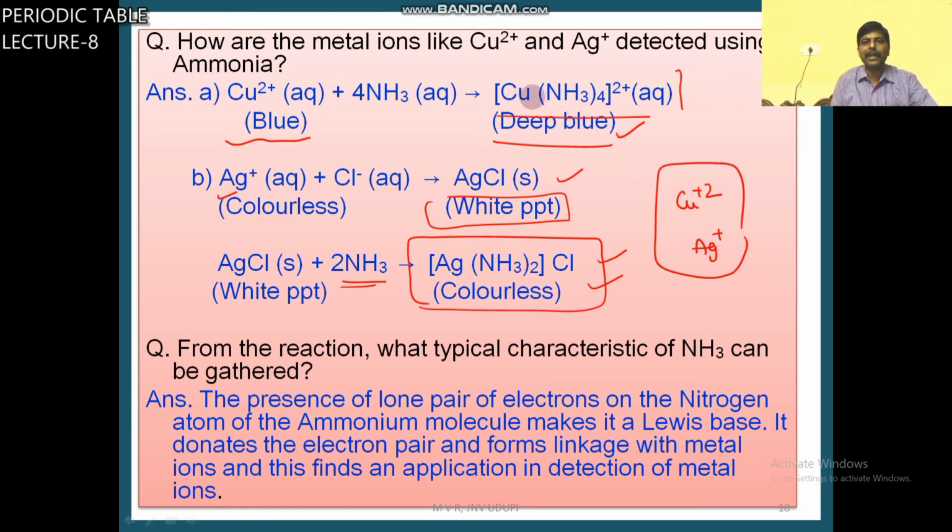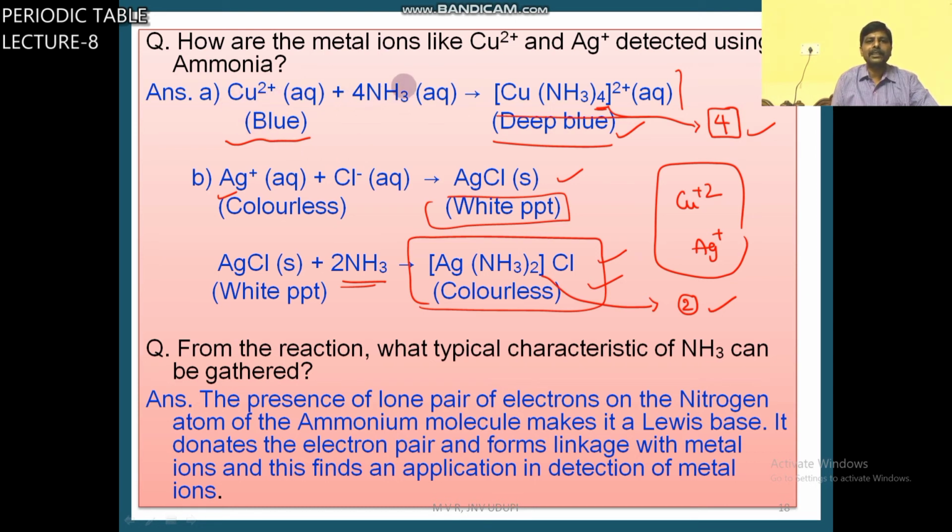In this complex, what is the coordination number? 4. In this complex, what is the coordination number? 2. You will understand coordination number in the coordination compounds chapter. Here this 2 is called the coordination number, and this 4 is called the coordination number.